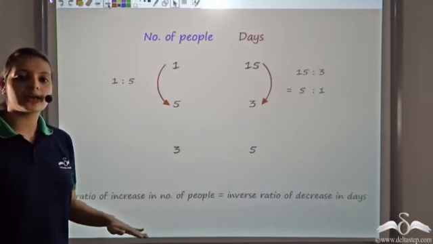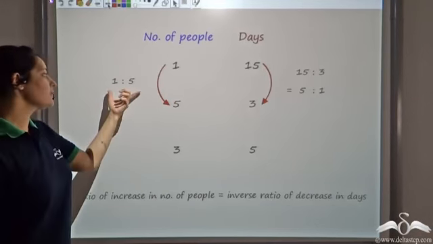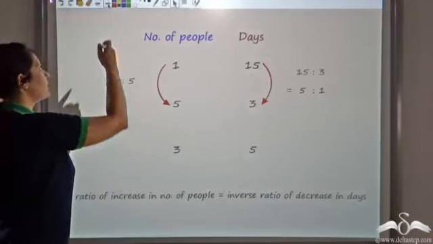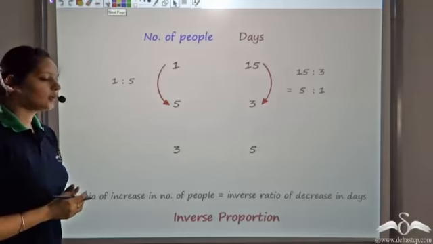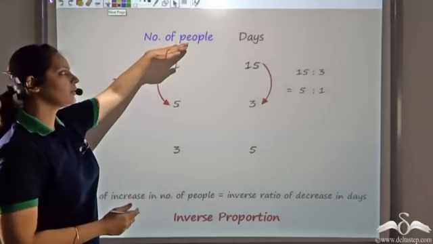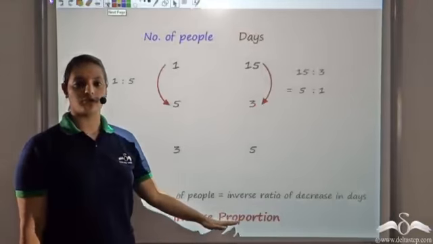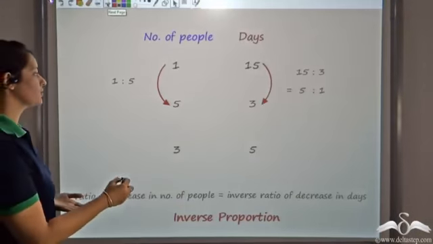If ratios are equal, I call it proportion. And since they are not directly equal, they are inversely equal. So what I call it is that these are in inverse proportion. So number of people and days for the same food are inversely proportional. That is, they are in inverse proportion.